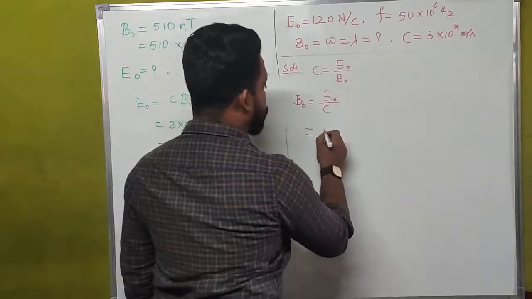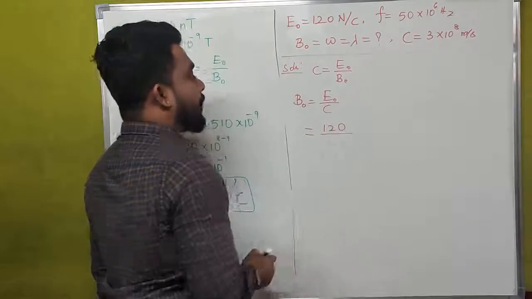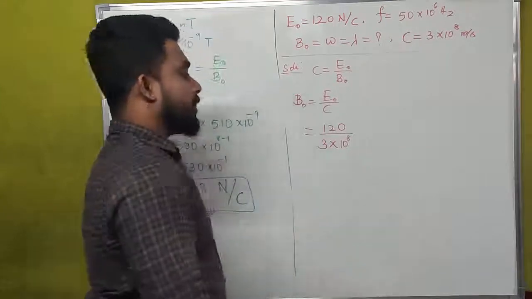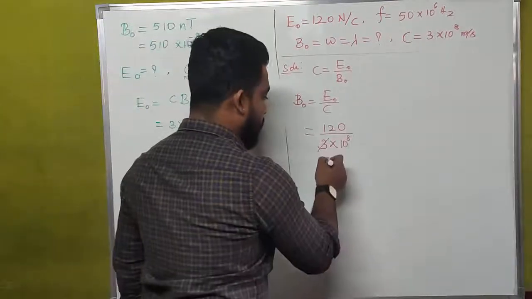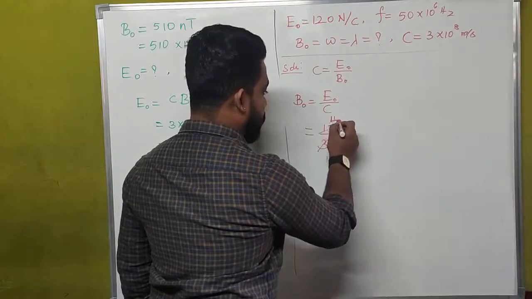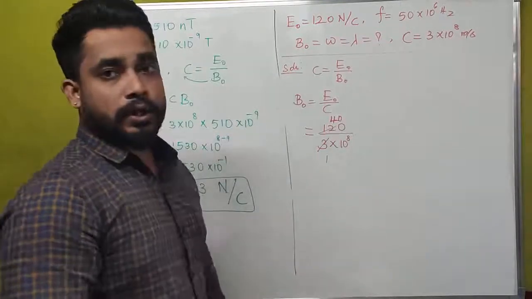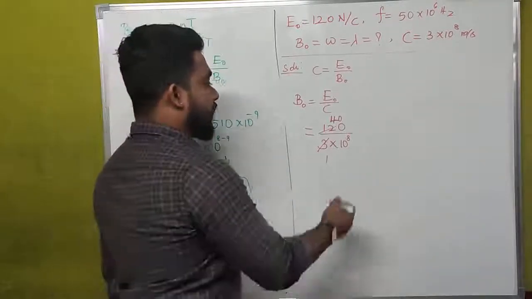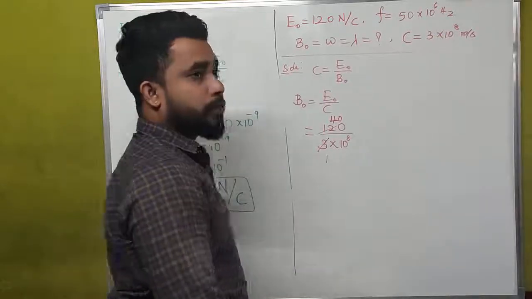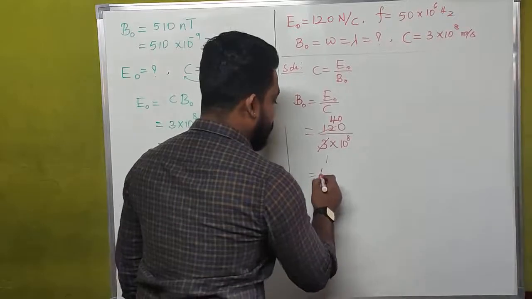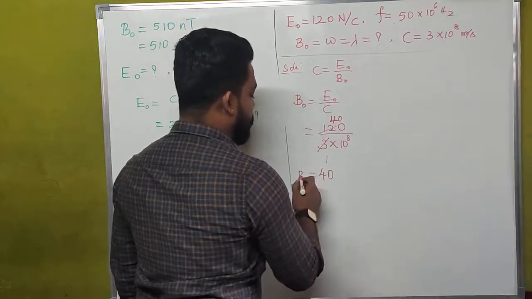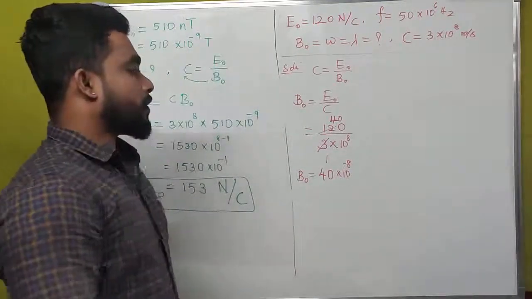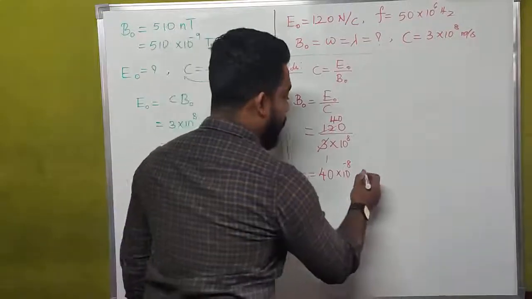What is the value of E naught? That is 120 Newton per Coulomb, and the value of c is 3 into 10 to the power of 8. 3 ones are 3, 3 fours are 12, and we have to write the 0 as it is. And if we send this 10 to the power of plus 8 to the numerator, it will become 10 to the power of minus 8. Then the value of B naught is equal to 40 into 10 to the power of minus 8 Tesla.